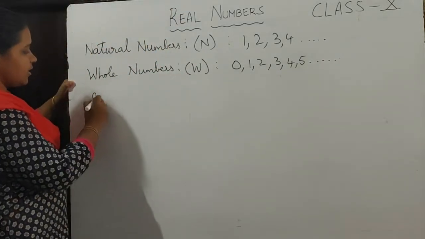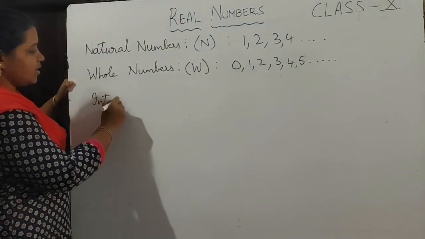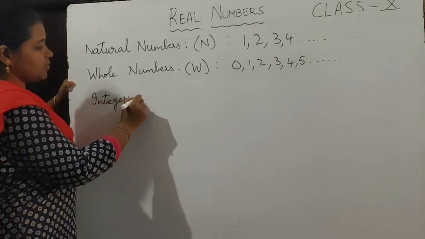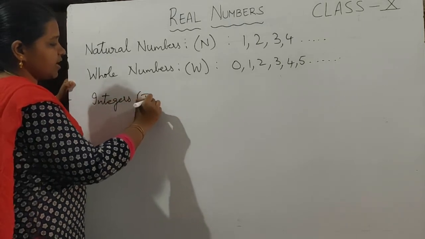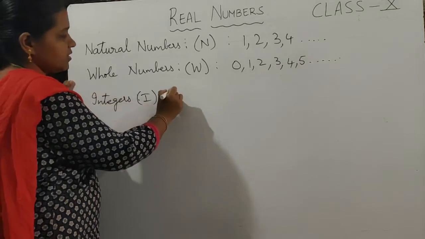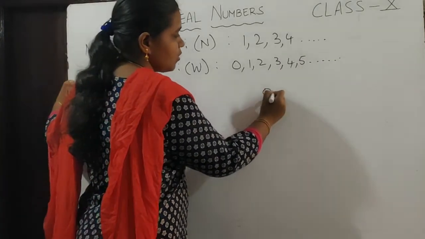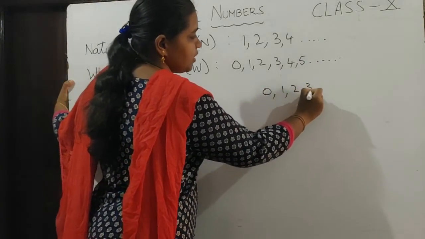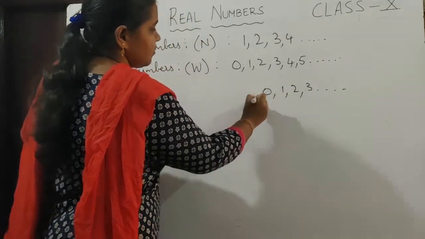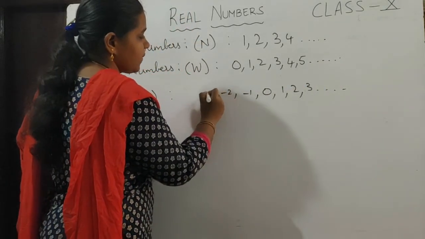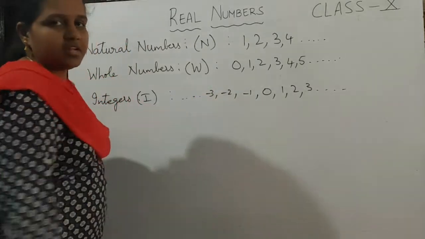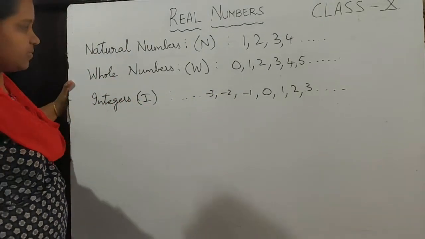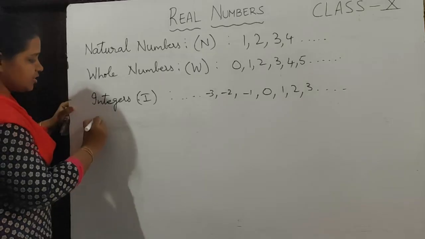Next we have integers. Integers are denoted by capital I. Integers are 0, 1, 2, 3, so on, and -1, -2, -3, so on up to infinity. Next we have rational numbers.